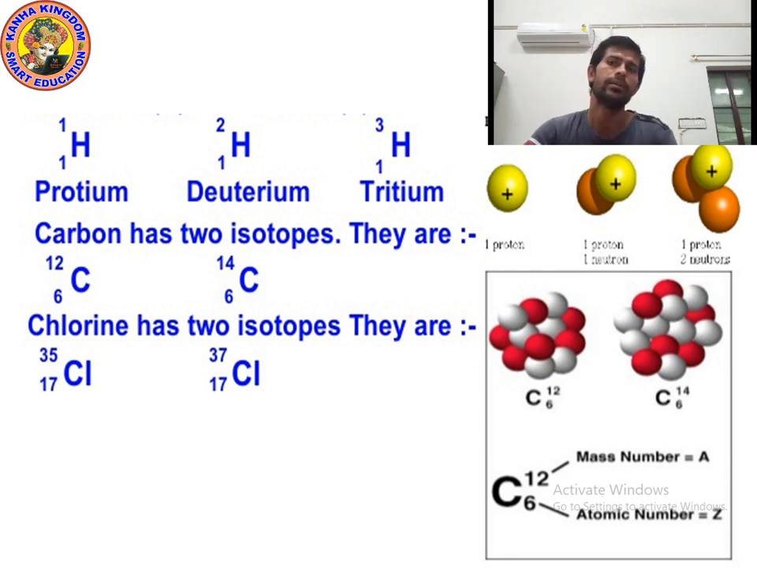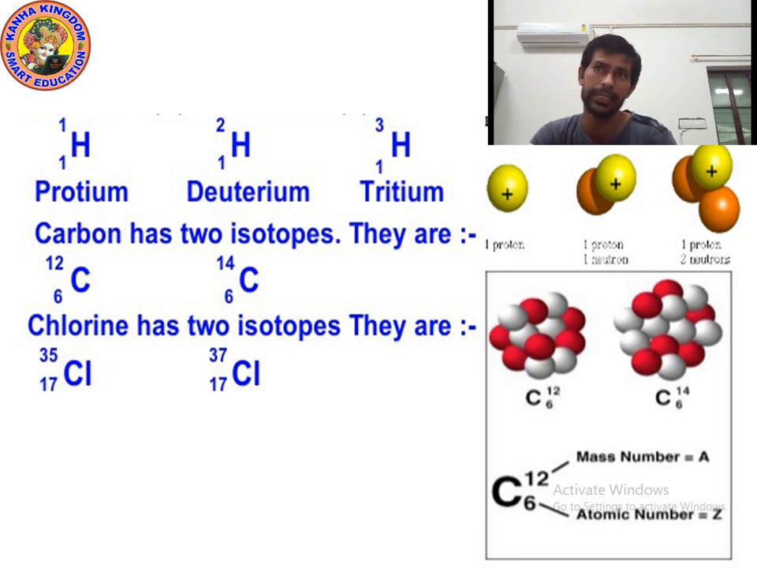Okay. Now let's talk about carbon. Can you tell me how many isotopes of carbon? Yes, 2 isotopes. Hydrogen has 3 isotopes, protium, deuterium, tritium, but carbon has 2 isotopes. You can see C12 and C14. Which are the isotopes of carbon? C12 and C14. And which are the isotopes of hydrogen?